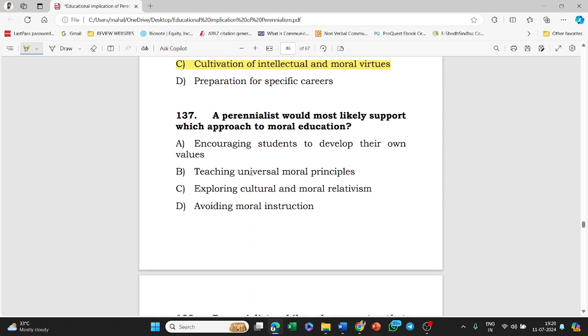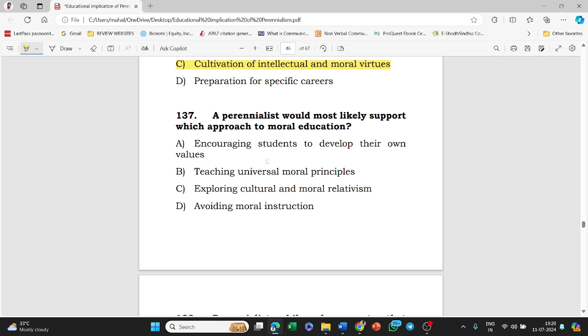Next, a perennialist would most likely support which approach to moral education? Encouraging students to develop their own values, teaching universal moral principles, exploring cultural and moral relativism, avoiding moral instruction.